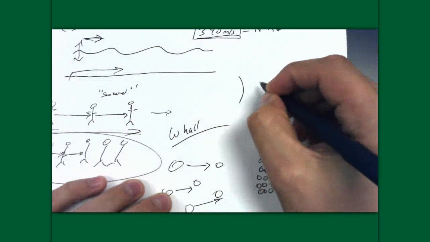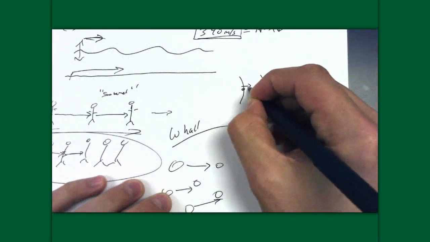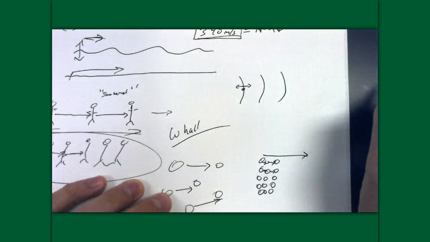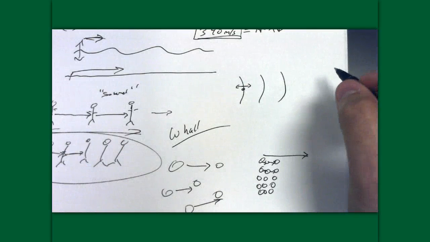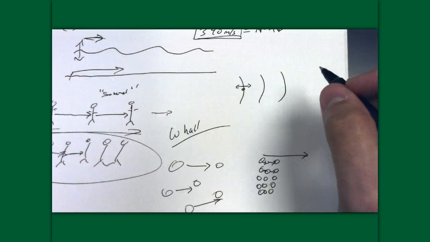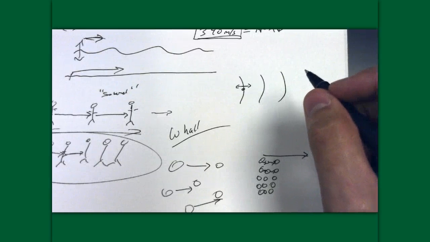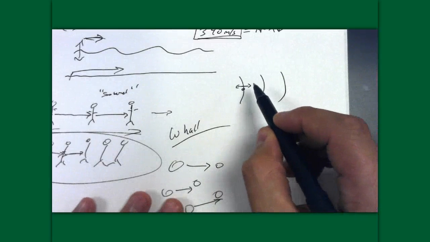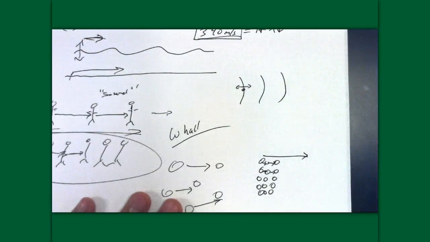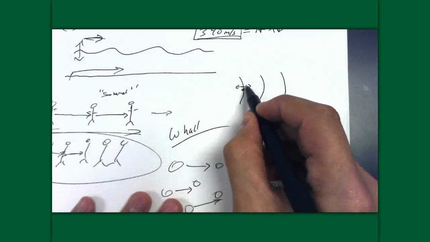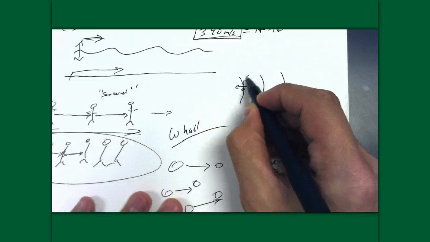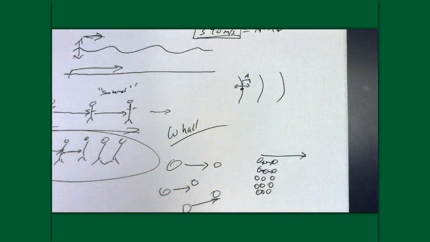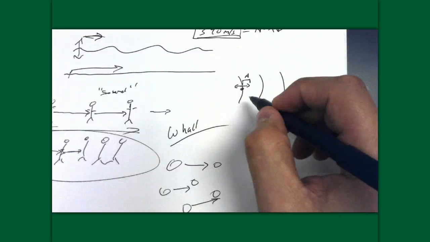So as a sound wave moves through, you have an air particle here that is vibrating back and forth like this. If I turn up the volume, that doesn't change the sound of the music I'm playing. The frequency stays the same, which means this particle goes back and forth the same number of times per second. But what it does is it increases the amplitude. This is the amplitude, the amount of displacement of the particle from its resting position.